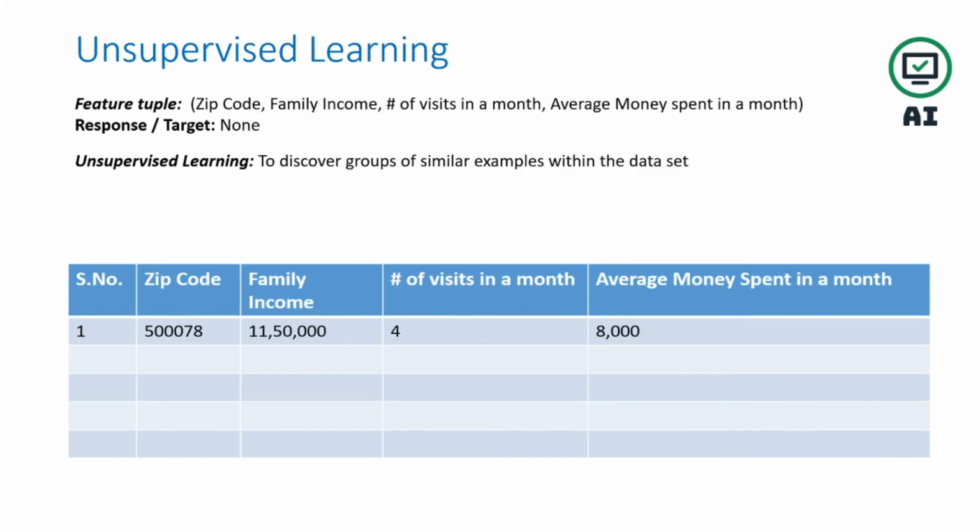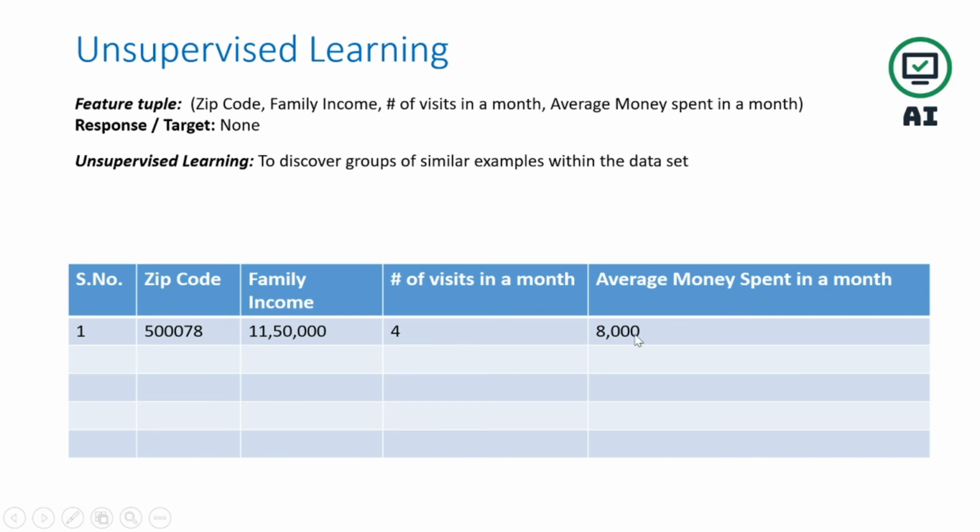Let's go to the second one, unsupervised learning. The market segmentation which we have seen as an example was an example of unsupervised learning. Here also we will have a feature table, but response and target is none. There will not be any response and target, so you will not say that if this comes, put it in this one; it will not be selected with yes or no. Unsupervised learning is used to discover groups of similar examples within the data set.